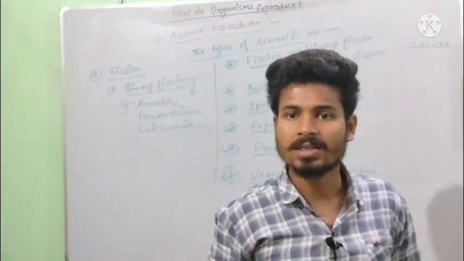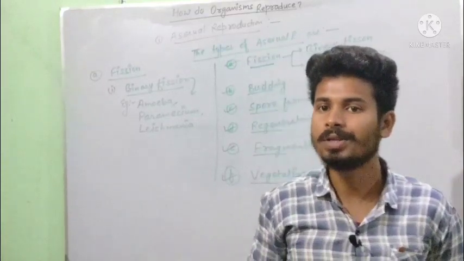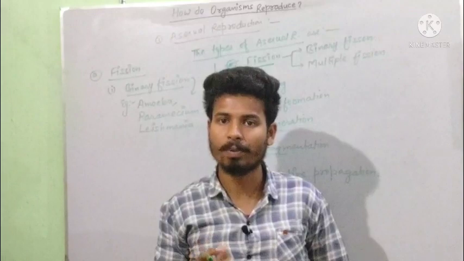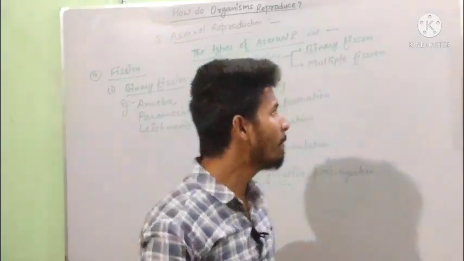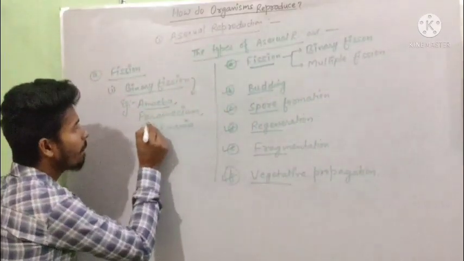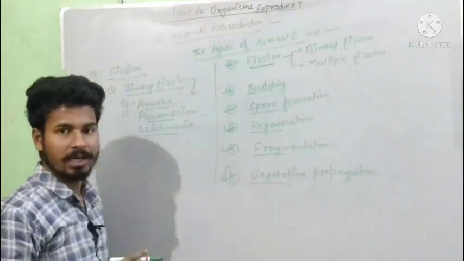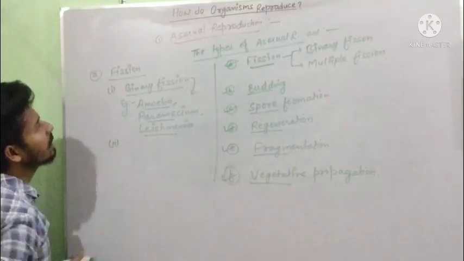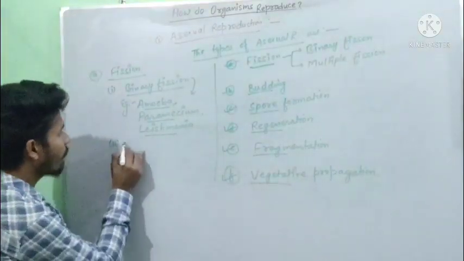If we will be asked the organisms which show the method binary fission for its reproductive cycle, then we will be answering amoeba, paramecium and leishmania. Now, the second method under the fission is multiple fission.